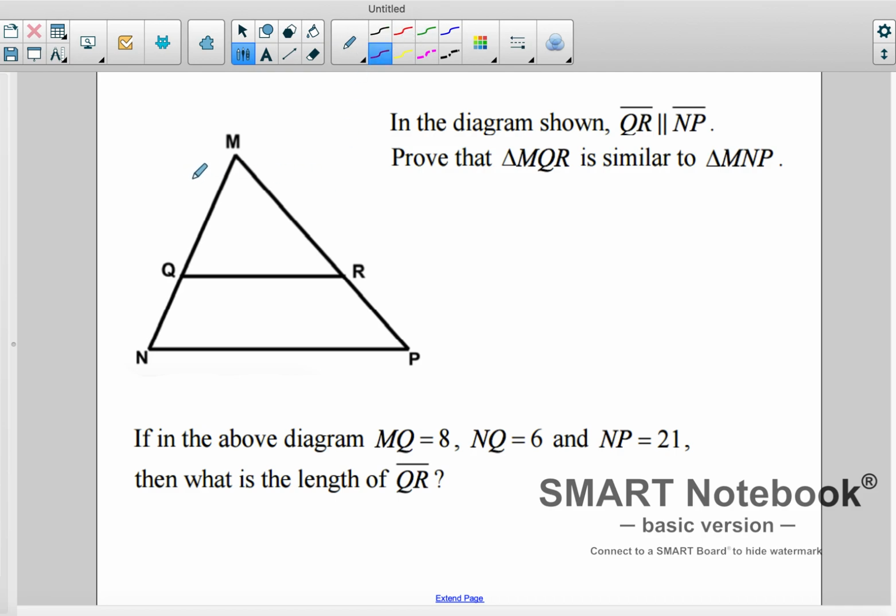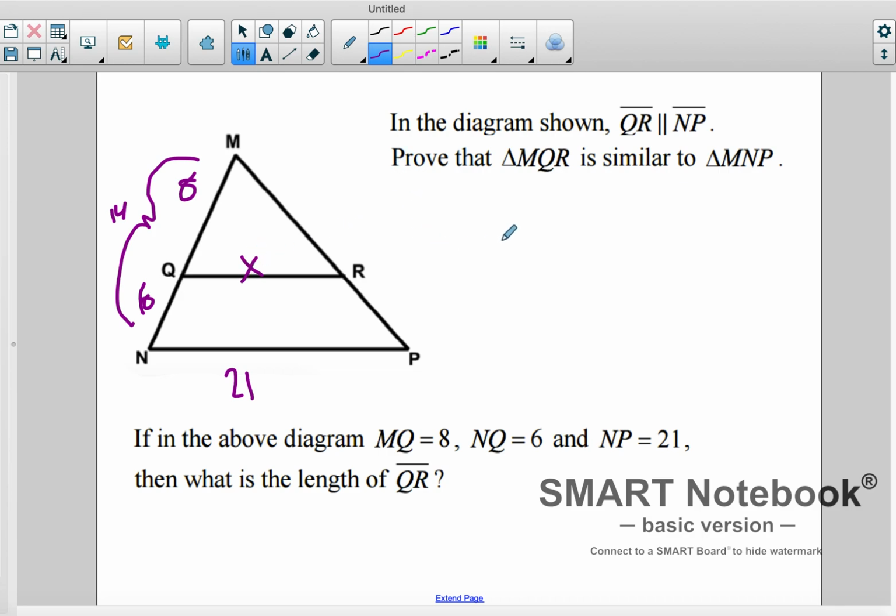Well, they said MQ is 8. They said NQ is 6, so I know that this whole thing here is 14, okay? And then it says NP is 21. Well, they want to know QR, what's X?